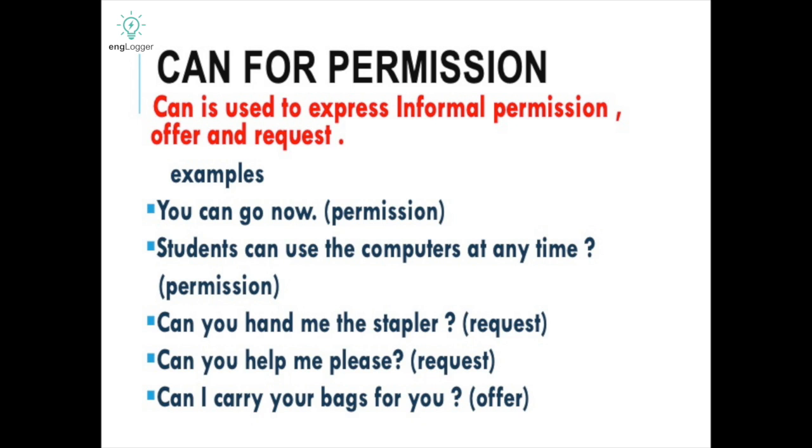Here we have can for permission and can for request also. What's the difference between both? Like, I'm an introvert person, I can't order someone to do something for me. In the English language, we have to just make a request or ask permission. If I need something, I'll ask someone to do something for me, or I want to take permission, and I feel comfortable doing both, right? Either you have to make a request or ask permission. So here we have first can for permission.